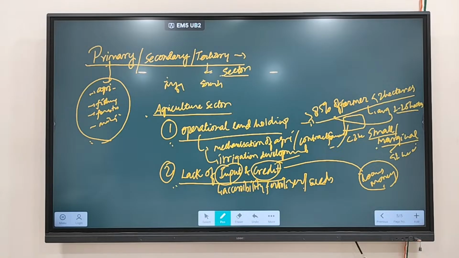So farmers get less credit from where? Farmers get less credit from the banks. For example, you have studied something called PSL. What is PSL? PSL is priority sector lending. You know that banks give loans to whom? Certain priority sectors.